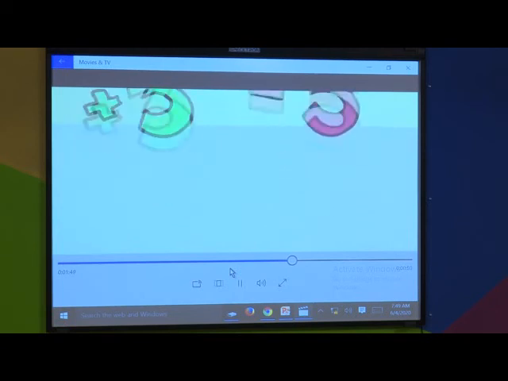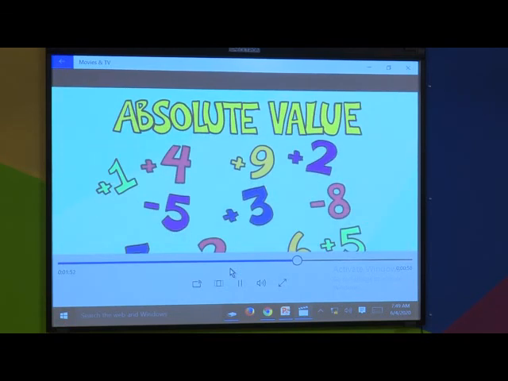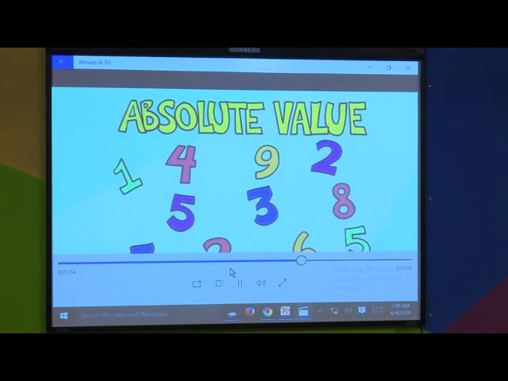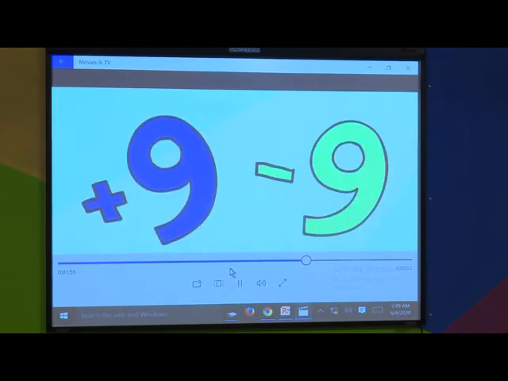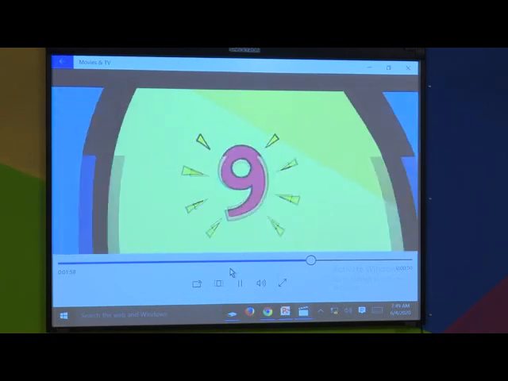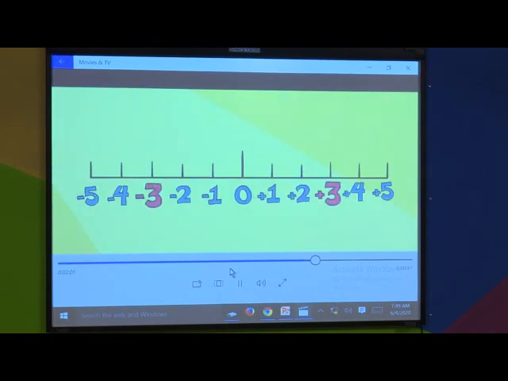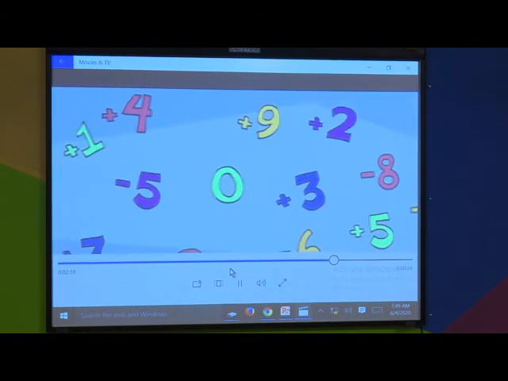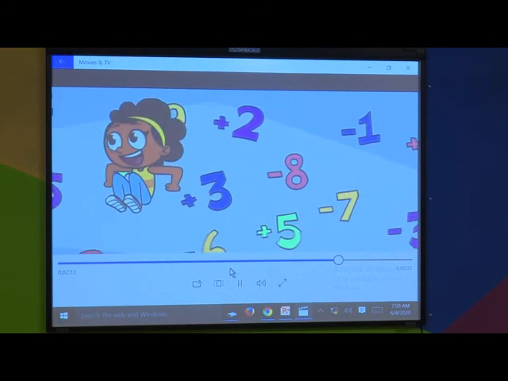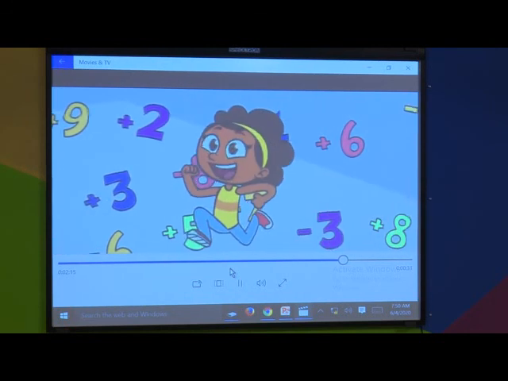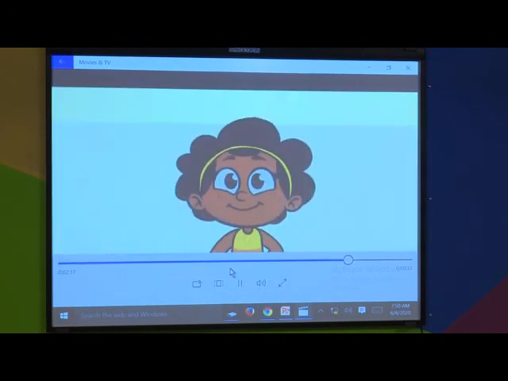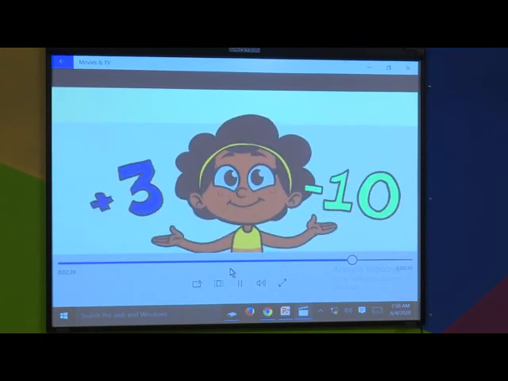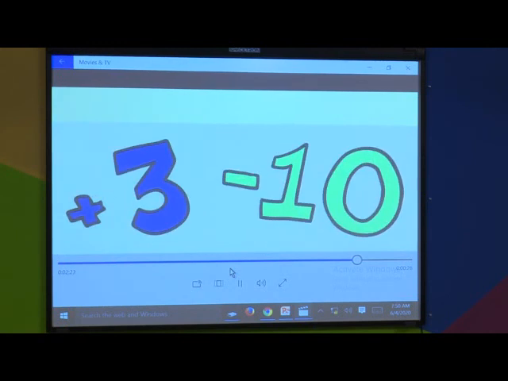Absolute value is the value of the number if you take away the sign. For example, both 9 and -9 have an absolute value of just 9. It's how far from 0 a value is on the number line. So to find the absolute value, just take away the sign. Take it away! We will always remember to define an integer as a positive or negative whole number.